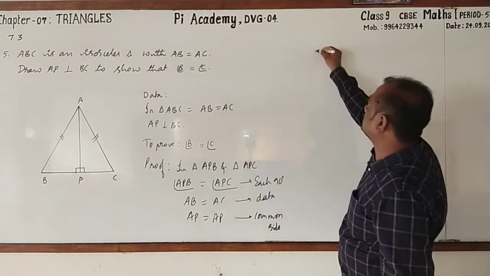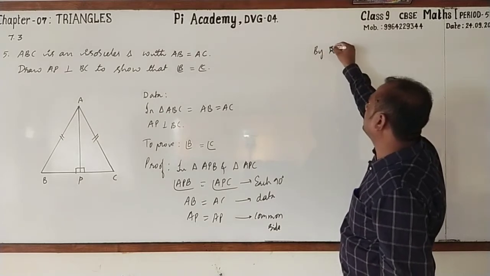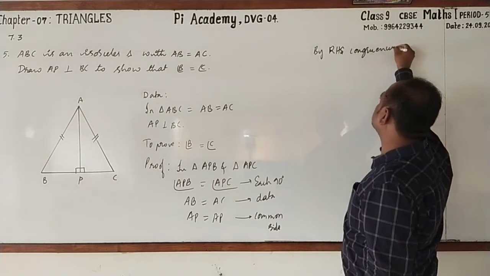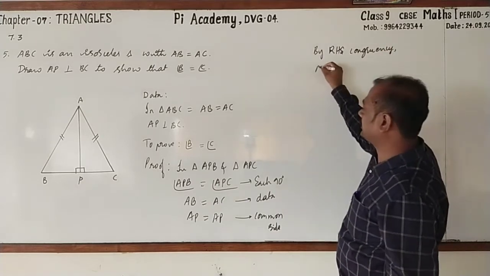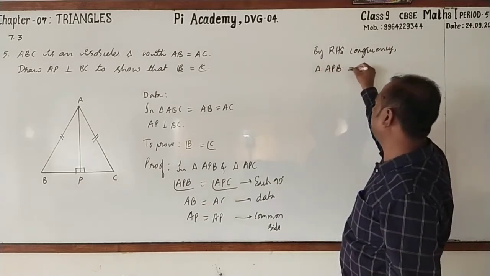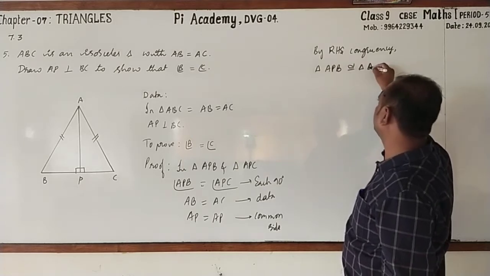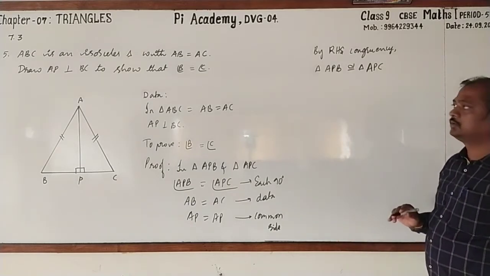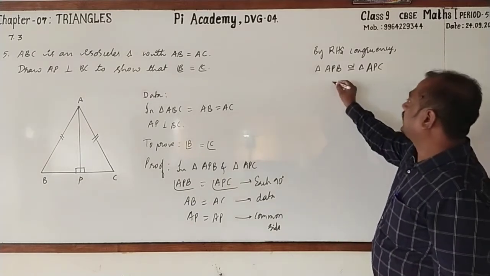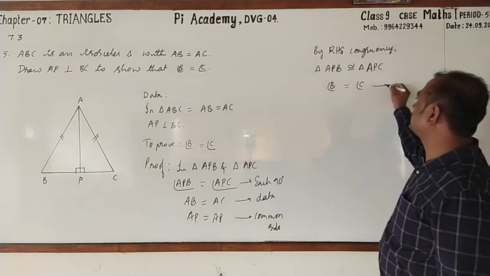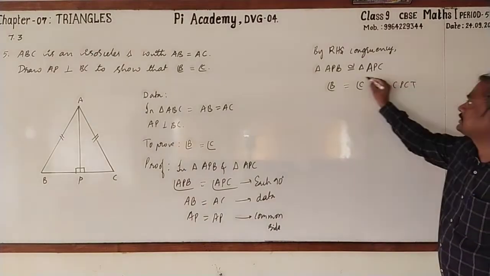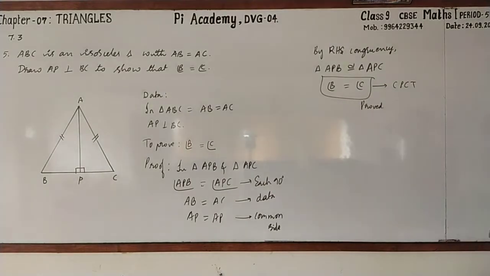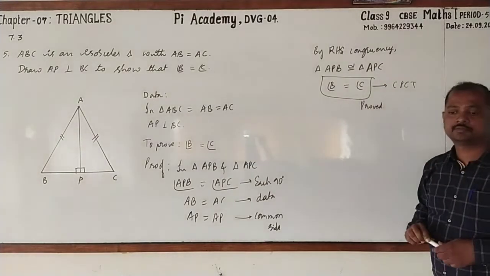Now by RHS congruency, triangle APB is congruent to triangle APC. Followed? Angle B is equal to angle C. It is from CPCT. Hence it is proved. Please go for copying this.